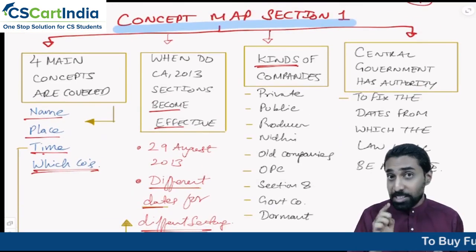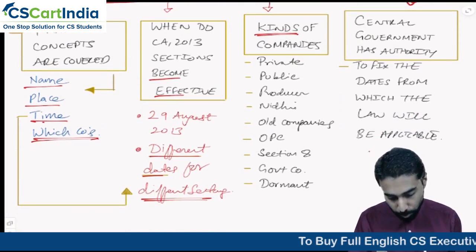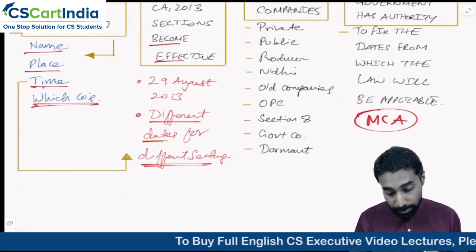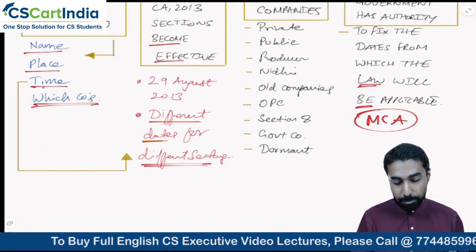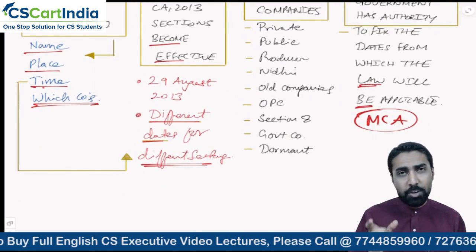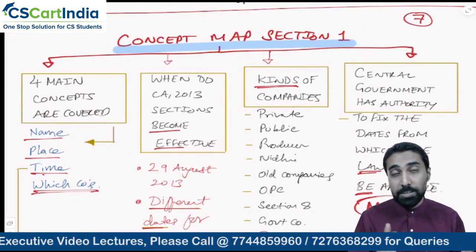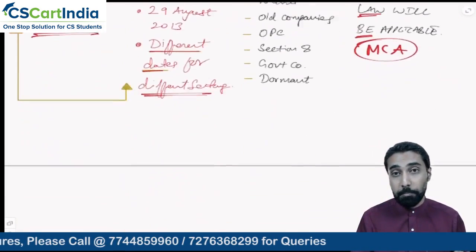Then the next concept you should know is central government has authority, that is through the MCA, Ministry of Corporate Affairs, to fix the dates for which the law will be applicable. They fix the date from which that law will be applicable. So different provisions have different dates for applicability. So that is the concept map of section number 1.